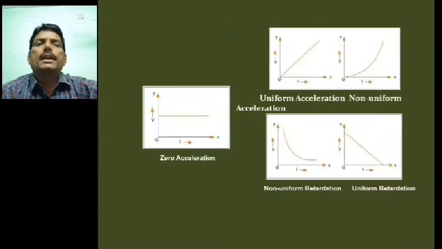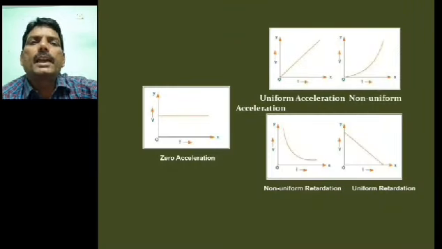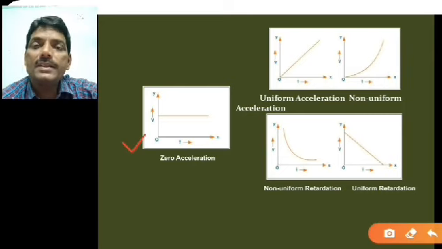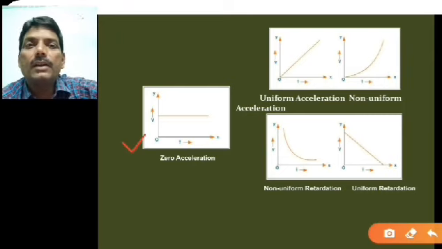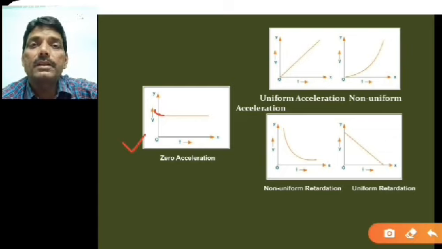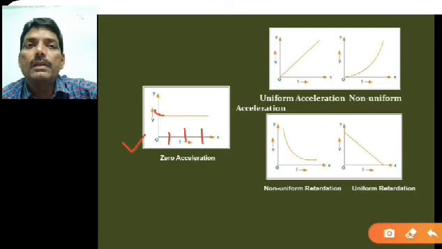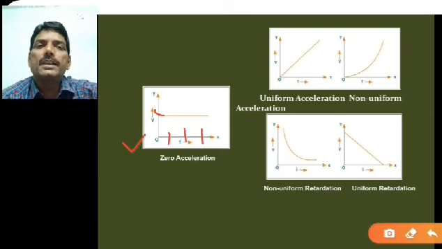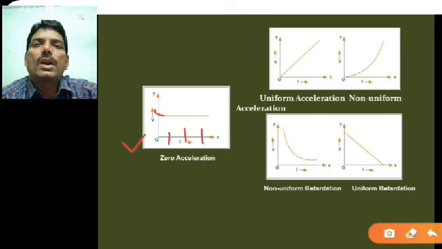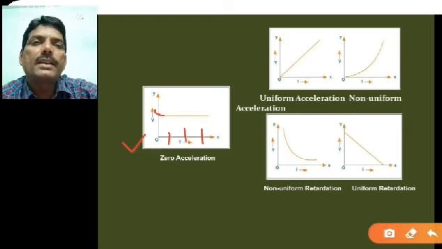So these are again some graphs here. The velocity time graph we have already discussed, that is zero acceleration in this graph. Zero acceleration means what? Here the object or the body is having a certain velocity. The body is not at rest, remember. So a certain velocity is there, and it is moving over changing time intervals. So you can say the velocity is constant here, so acceleration is 0. That means you are not increasing or decreasing the velocity, therefore the acceleration is constant.